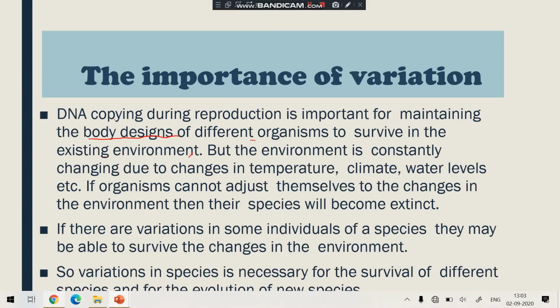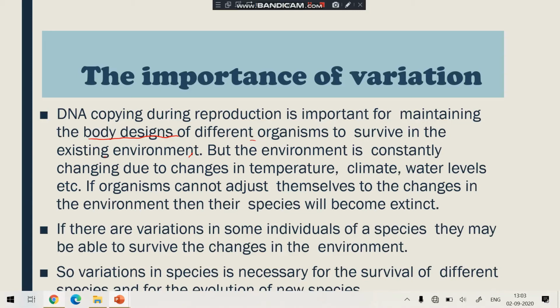So here also the DNA copying during the reproduction is important for maintaining the body design to survive in the existing environment. But the environment is constantly changing. The changes in environment constantly take place.